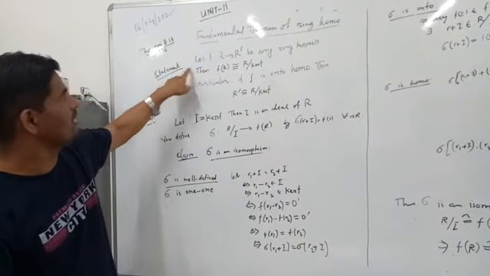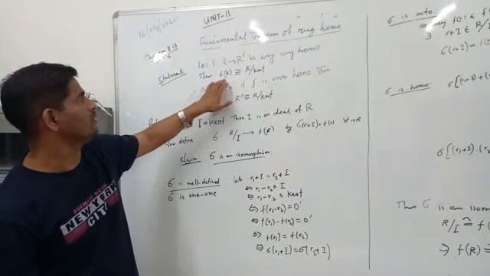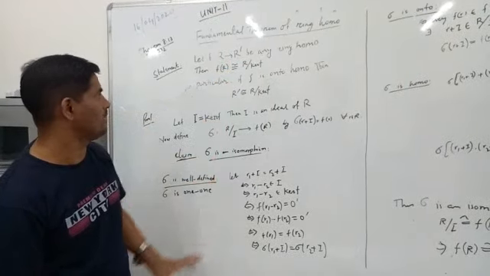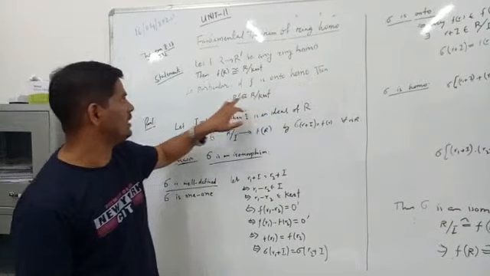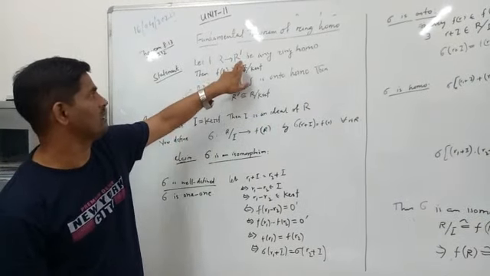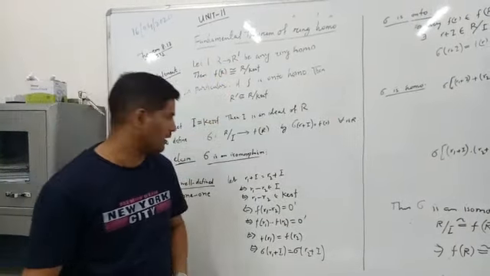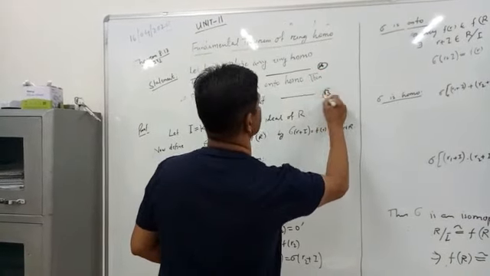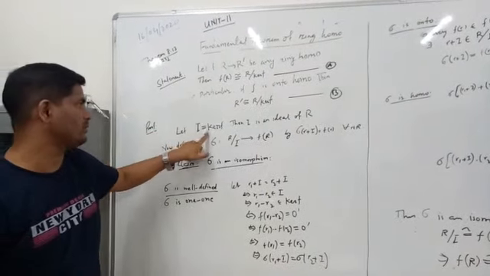Whose statement is, let f from R to R' be any ring homomorphism, then the homomorphic image of R, that is f(R), is isomorphic to R over kernel f. In particular, if f is an onto homomorphism, then this codomain R' is isomorphic to R over kernel f. So to prove this theorem, suppose this has two parts, A and B. To prove this first part A, we take I equal to kernel of f.